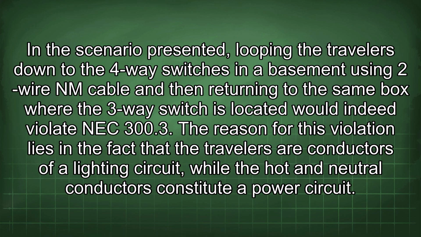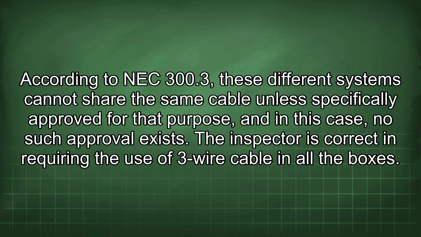In the scenario presented, looping the travelers down to the four-way switches in a basement using two-wire NM cable and then returning to the same box where the three-way switch is located would indeed violate NEC 300.3. The reason for this violation lies in the fact that the travelers are conductors of a lighting circuit, while the hot and neutral conductors constitute a power circuit. According to NEC 300.3, these different systems cannot share the same cable unless specifically approved for that purpose, and in this case, no such approval exists.